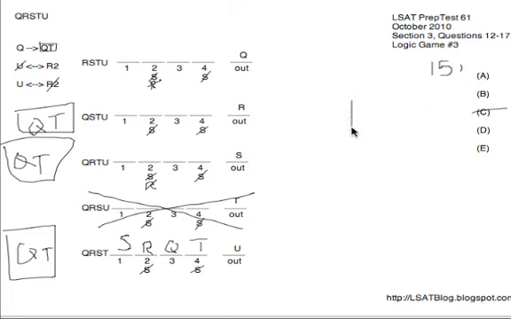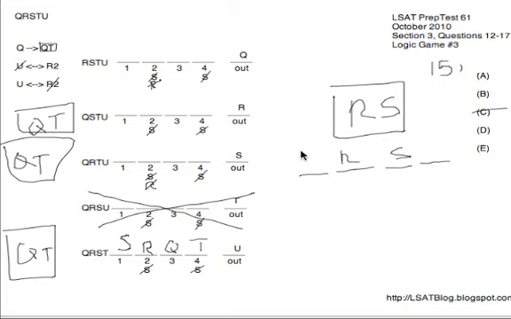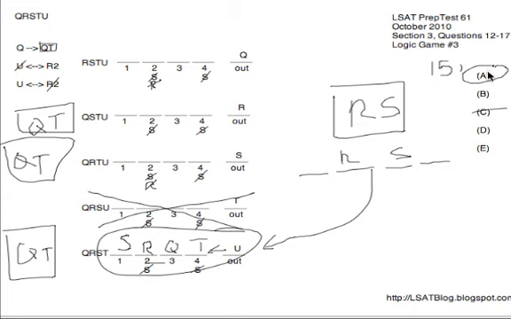So looking at A, R immediately before S. So could that work? Well, we can never have S on either 2 or 4. So if that were to happen, it would have to happen with R on 2 and S on 3. And we know that R on 2 requires U to be out, and U out happens only right here in this diagram, SRQT. But we don't have that happening with R immediately before S. We have S immediately before R there. Therefore, having R immediately before S does not work because that requires U out, and U out requires SRQT. So they're not compatible. Therefore, A is impossible, and is our answer to 15.